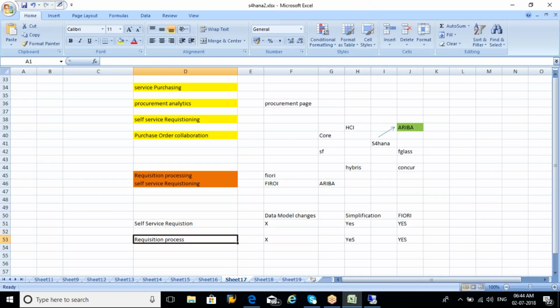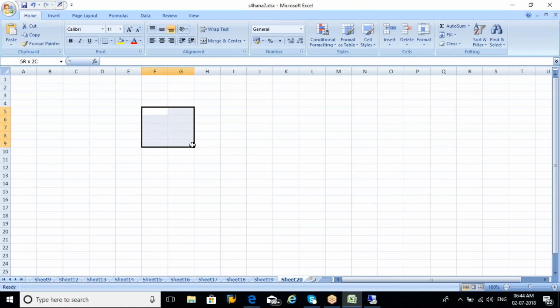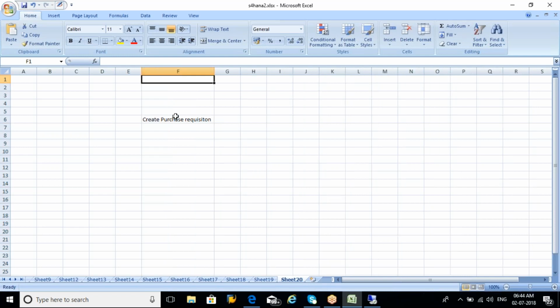So how do you differentiate this? In the Fiori app, I have the app called create purchase requisition. Say, for example, in your case, you happen to create your own purchase requisitioning app to be installed in your launchpad. The backend for create purchase requisition, we can see from the self-services.